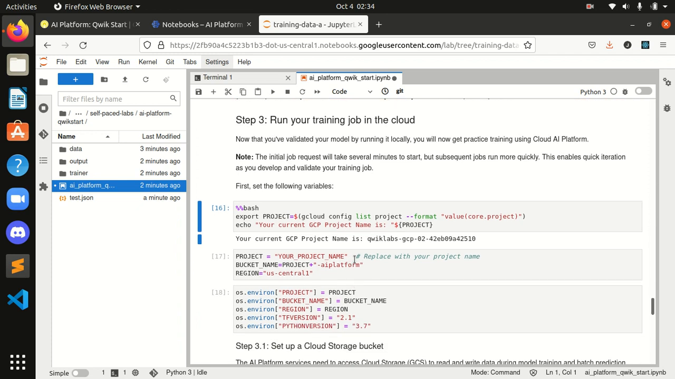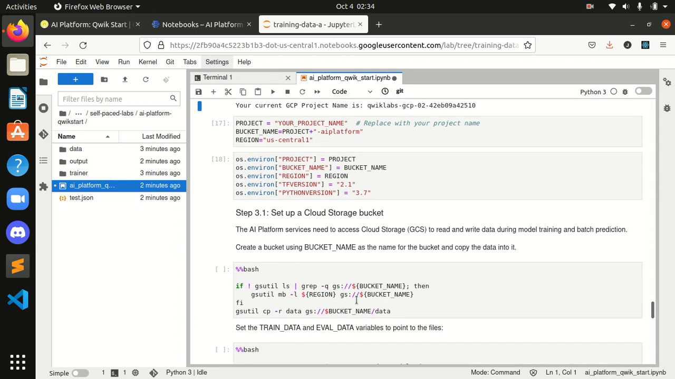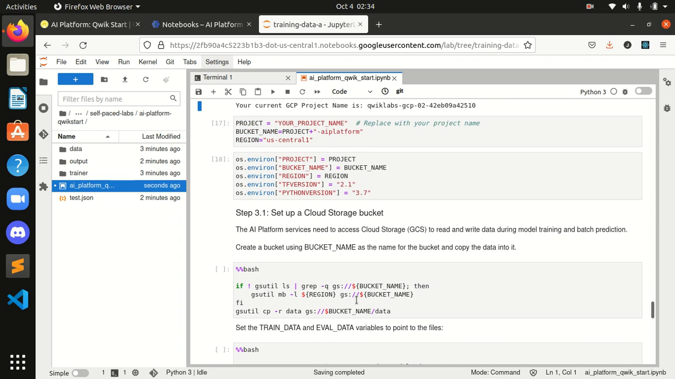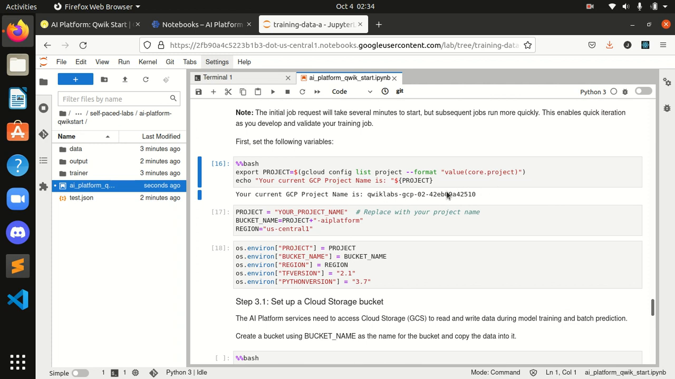Here it is, where it says your project name. We have to replace this with the project name. We will be replacing it with the project ID. We have to set these following values over here, and after that only we can move forward. We will be setting everything. We will be coming over here and replacing our project name with the project ID.